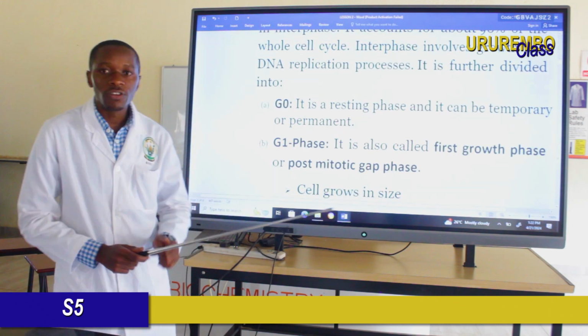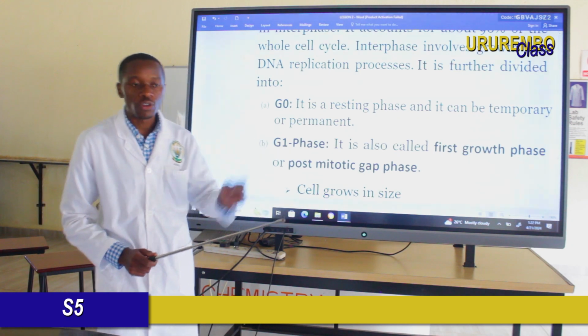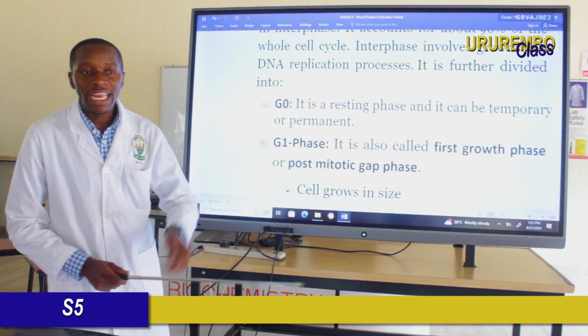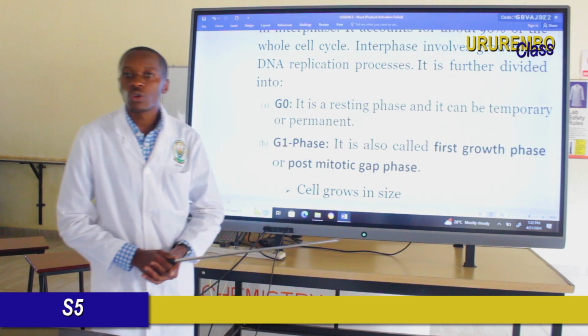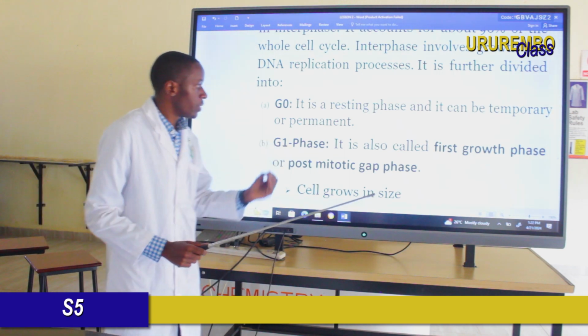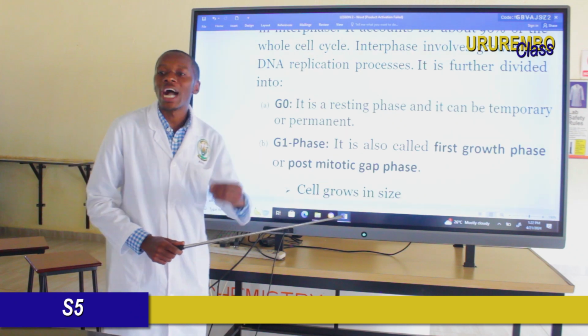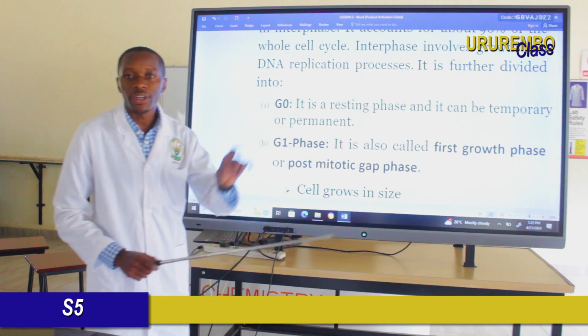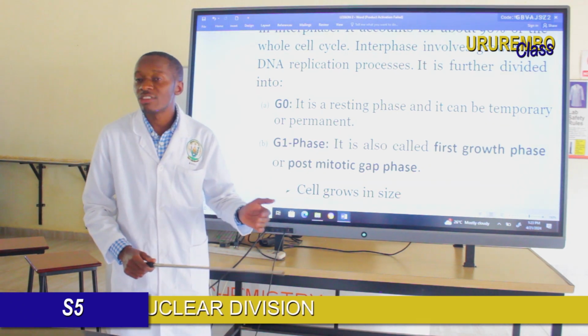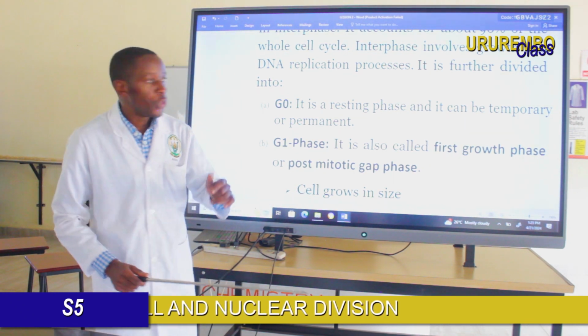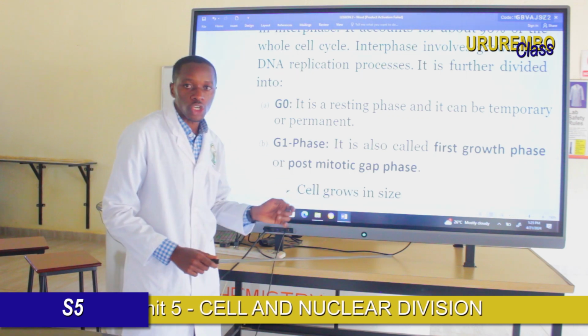Let's see the first phase of interphase, called G0. In G0, also called the resting phase, the cell has no activity. It is in a resting phase. The cell performs no activity, no multiplication, and so on.